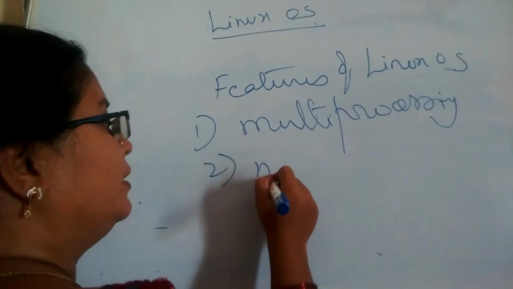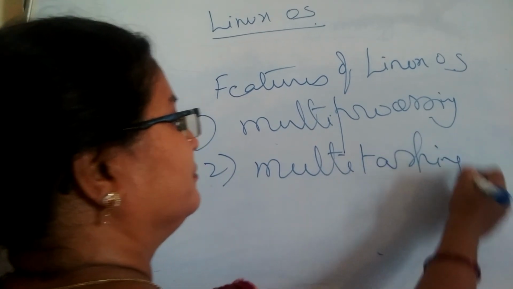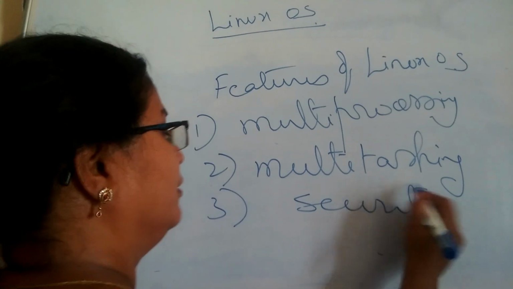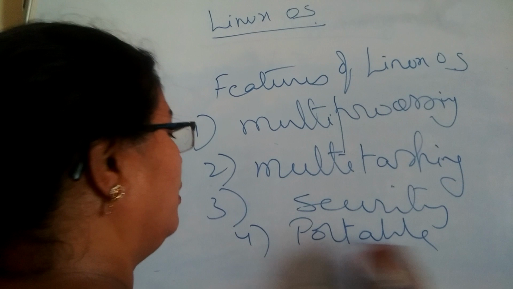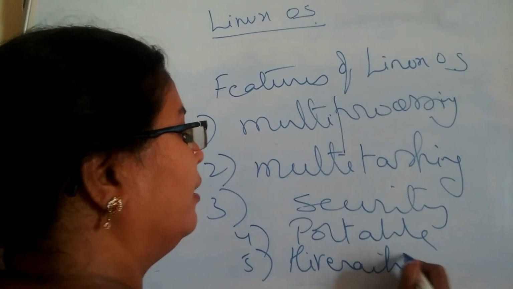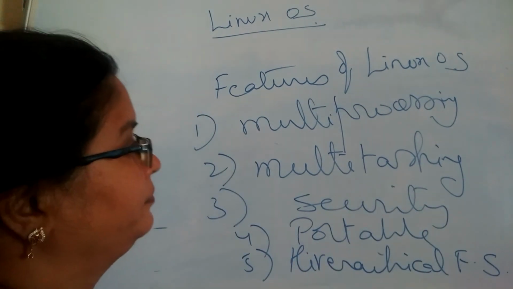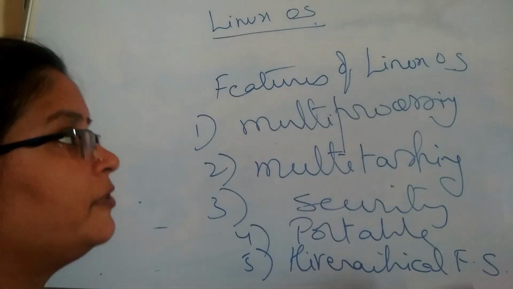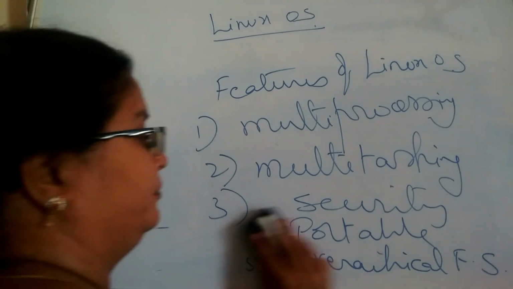Number two, it is multitasking, security, portable, and finally it can have a hierarchical file system. All these are the various features of the operating system. These features we have already discussed in our previous videos.